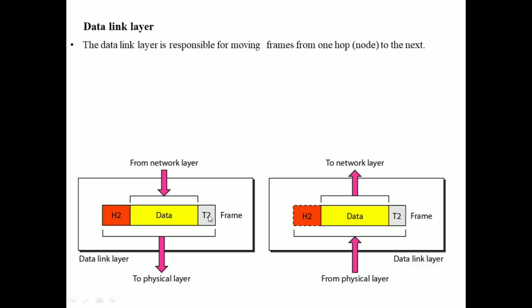The last duty of the data link layer is access control. Whenever two or more devices are connected to the same link, the data link layer protocols are very much needed to determine which device has control over that link at a given amount of time. So this is how the data link layer is going to work.